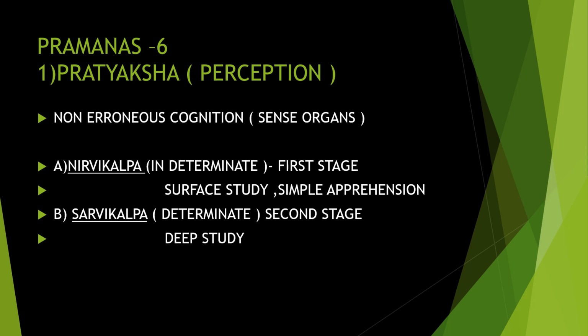Then what is savikalpa? Savikalpa is determinate. That is the second stage, or deep study. Later you understood that this vehicle had more speed and that one was in the wrong position. Like that, you get a deep study of it, and that is what we call savikalpa. The same thing, seeing, watching, hearing, happens in nirvikalpa as well as in savikalpa. But the difference is that one is a surface study and the other is a deep study. So pratyaksha has two types, nirvikalpa and savikalpa. I think you are clear about it.